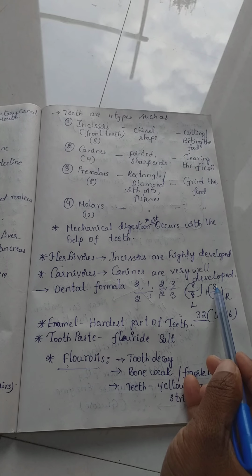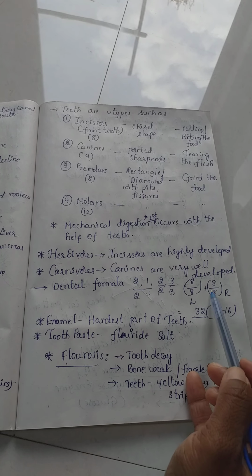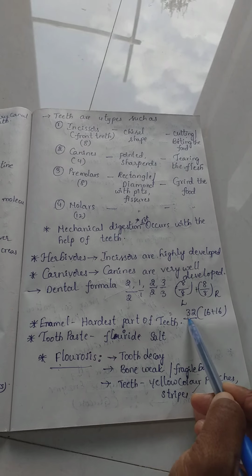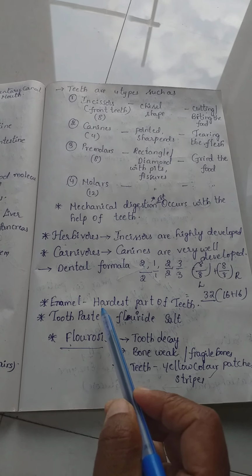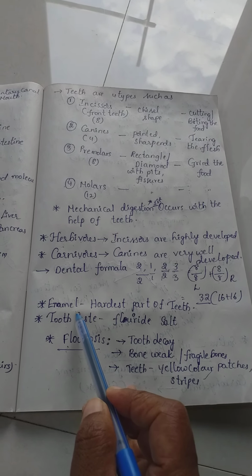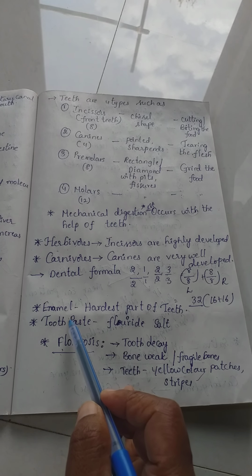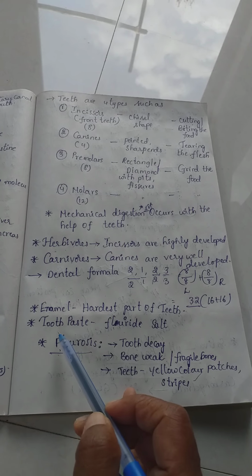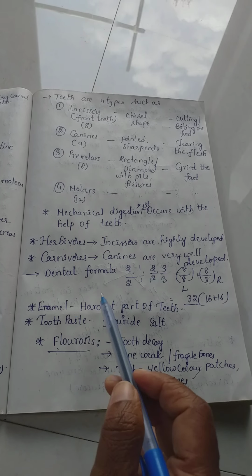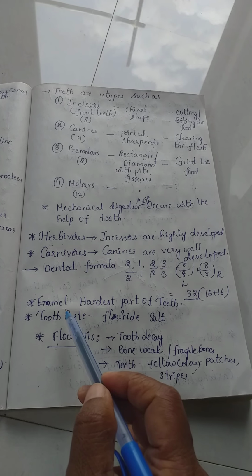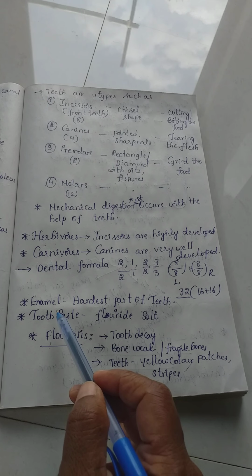Next, the second side of the jaw, 8 plus 8, 16. 16 plus 16, 32 in number. If you see the structure, the teeth are embedded or arranged in the gums. These gums are attached to the jawbone with the help of cement. So only the outer 1/4 part of the tooth is visible.